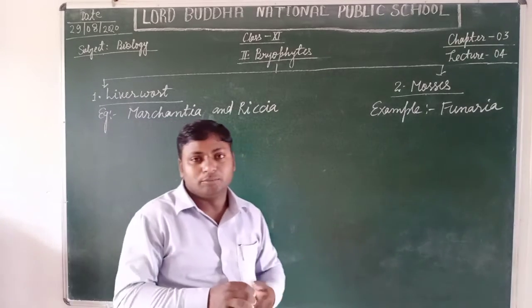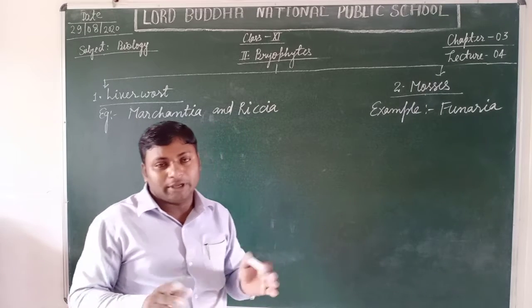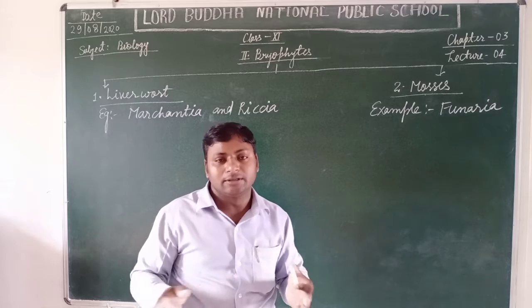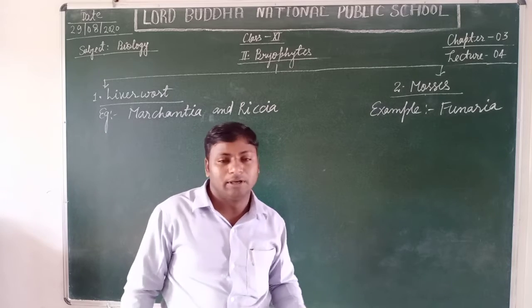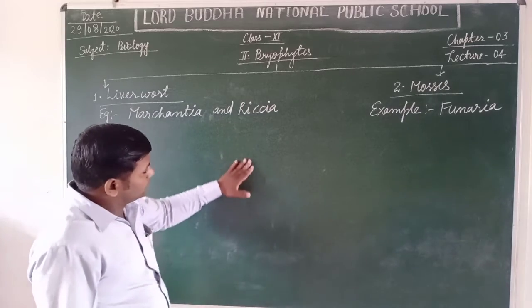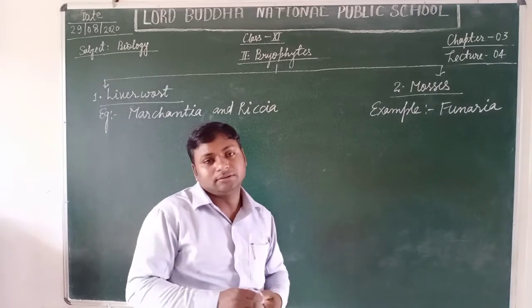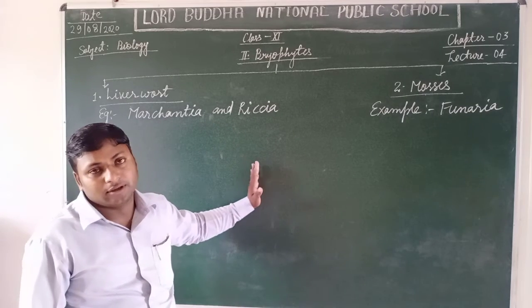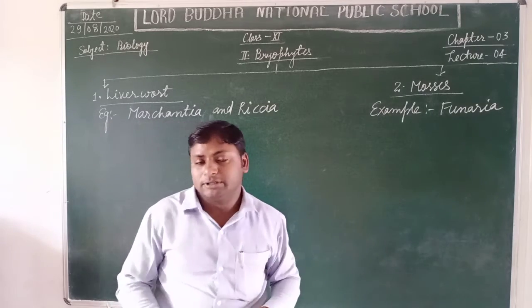When the gametophytes fuse, the male gamete from the male branch and the female gamete from the female branch, they form a diploid zygote. This is called the sporophyte.